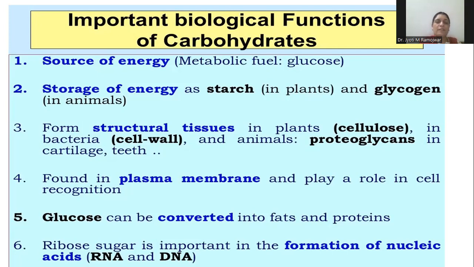Glucose, which is an important monosaccharide, can be converted into fats and also proteins. The ribose sugar is important in the formation of nucleic acids. We know there are 2 nucleic acids in our body, that is RNA, ribonucleic acid, and DNA, that is deoxyribonucleic acid. So ribose sugar is present in RNA, and also deoxyribose sugar is present in DNA. That's how these carbohydrates play an important role in the biological functions.